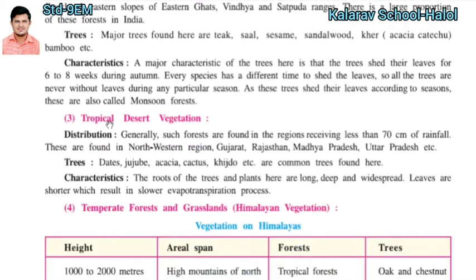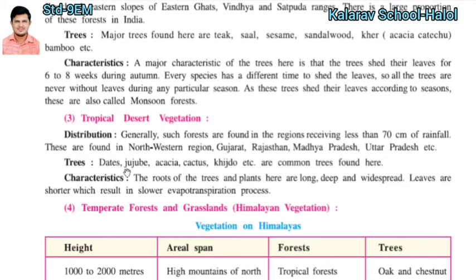Remember this. Now number 3 is about the tropical desert vegetation. Distribution: generally, such forests are found in regions receiving less than 70 centimeter of rainfall. In the area receiving rainfall below 70 centimeter, that is where you can find tropical desert vegetation. They are found in areas like the northwestern region, Gujarat, Rajasthan, Madhya Pradesh, Uttar Pradesh, etc. Which type of trees can you find?